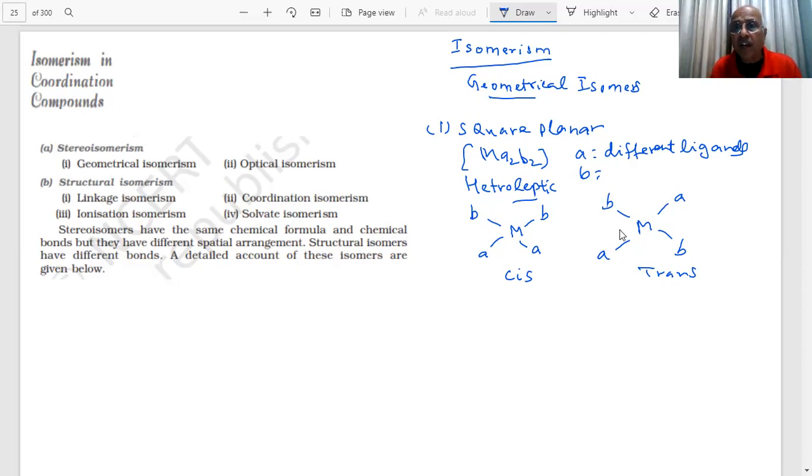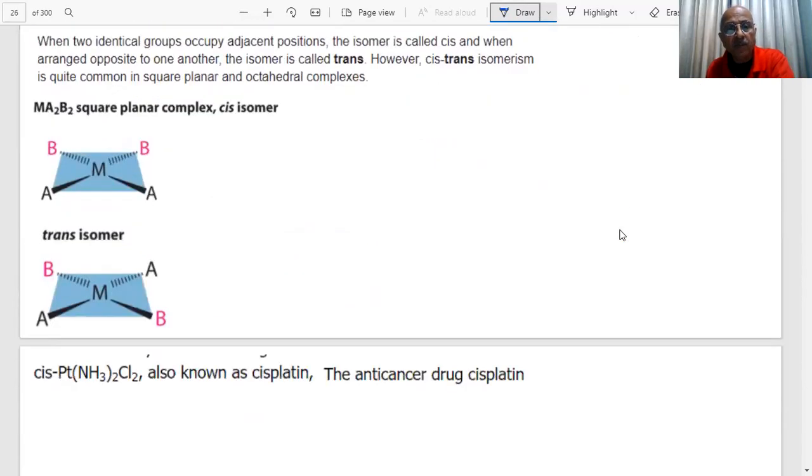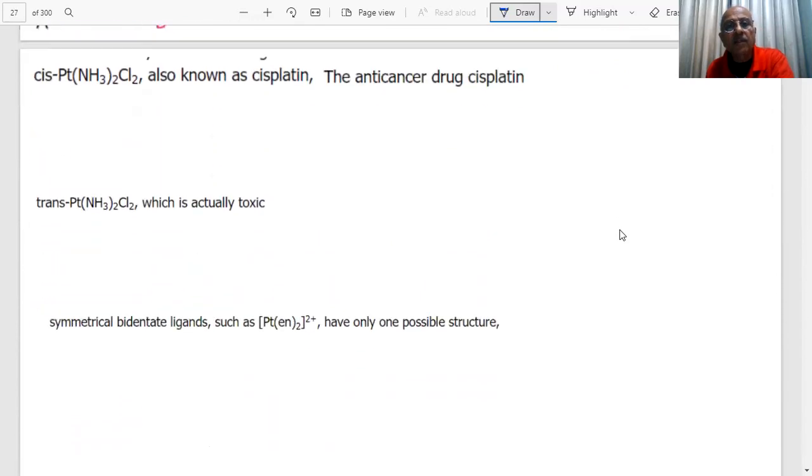In the case of octahedral also, these are some of the examples we have shown you, students. A very important property was shown: there is a compound, cisplatin. This is cis, and it is used for treatment of cancer, an anti-cancer drug. And the trans of this, students, is toxic, poison.